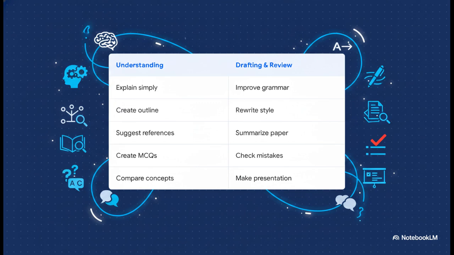Then, when it's time for drafting and review, this is where the AI really shines and polishes your hard work. You can ask it to improve your grammar, rewrite a clunky paragraph into a much more natural human style, summarize dense research papers so you can grasp the core arguments in seconds, check your finished assignment for mistakes, or, get this, even create a presentation slide deck based entirely on the assignment you just wrote. It really shows how ChatGPT can hold your hand through the entire academic life cycle, all the way from grasping complex theories to putting the final polish on that draft.